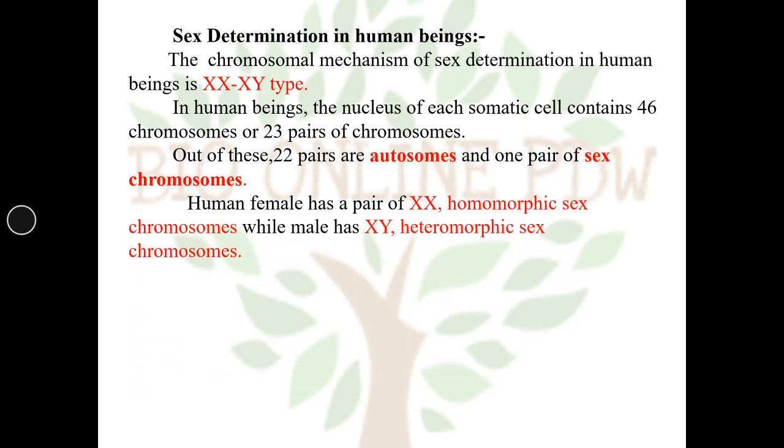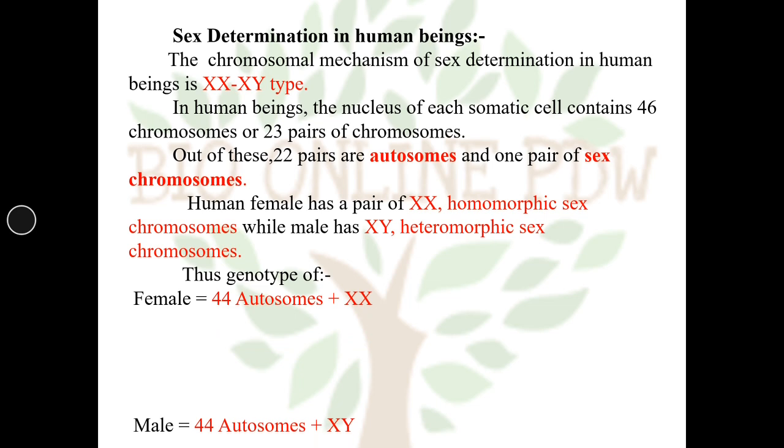In human female, XX homomorphic sex chromosomes are present. Homo means same, while male has XY heteromorphic sex chromosomes. Thus, the genotype of female is 44 autosomes plus 2 X chromosomes, and that of male is 44 autosomes and 1 X and 1 Y chromosome.